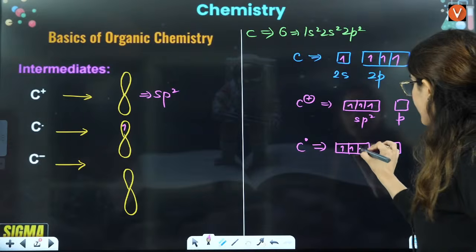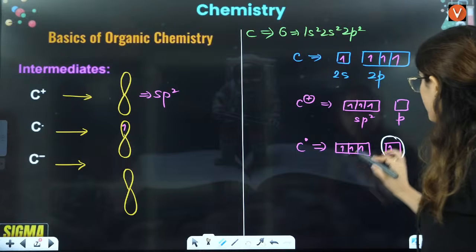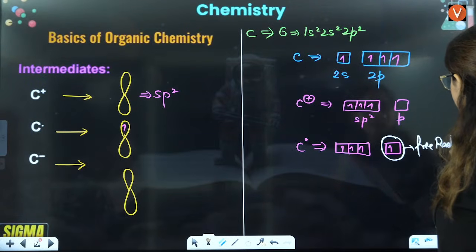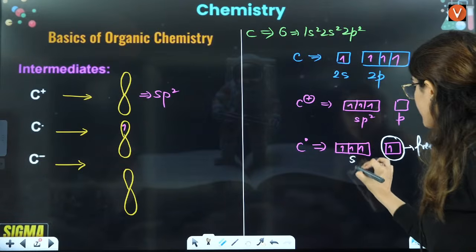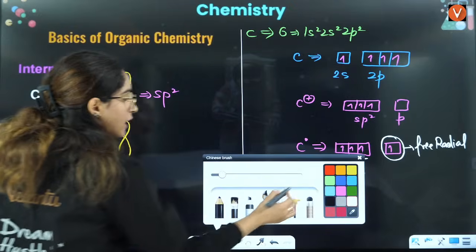It has 3 electrons here and 1 electron here, but this one particular electron is making the free radical. That is your free radical carbon.